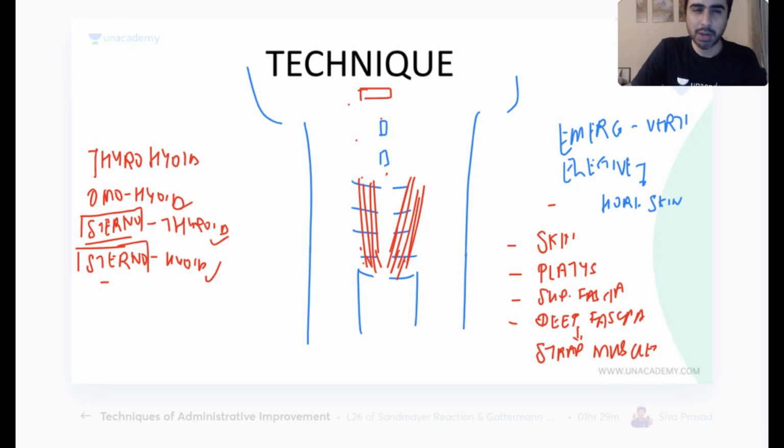Omohyoid is a deeper muscle which will come. Thyroid may not come. Thyroid is a little higher up. It goes from thyroid cartilage to hyoid bone. Please use common sense. Life is only this difficult. So these muscles come in the way.